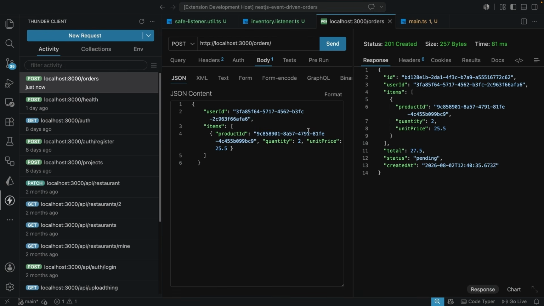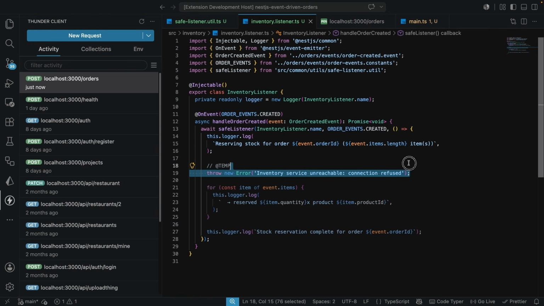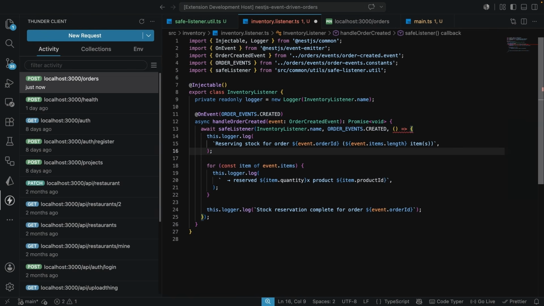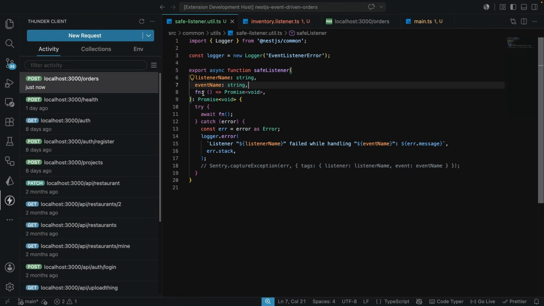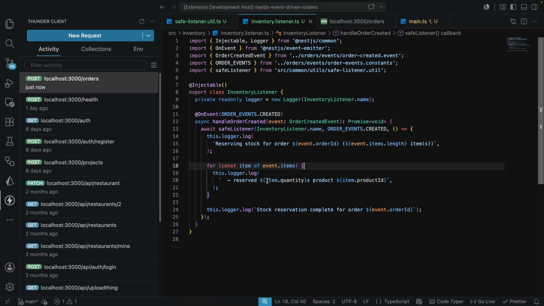I'm going to collapse this, and at this point, I'm going to remove this temporary code that we have over here, because now we have proof that everything works. But let's give this a save. Now to fix this error that we have over here, let's come back to the save listener. Let's see if there's something we can do. Now this function needs to be returning a promise that resolves to void. So what if we try and say this should return void in itself? Now this goes on to fix the challenge that we had over here in the inventory listener.